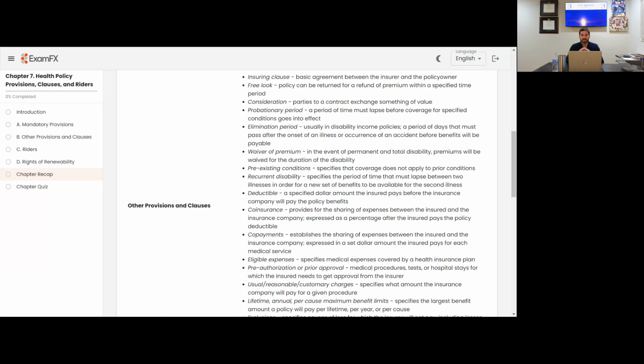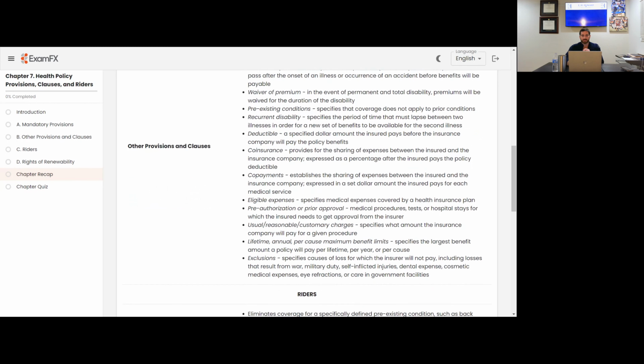Co-payment. This establishes the sharing of expenses between the insured and the insurance company, expressed in a dollar amount the insured pays for each medical service. Co-insurance is more of a percentage. Co-payment is going to be more of a fixed dollar amount in sharing expenses with the insurance company after you pay your deductible.